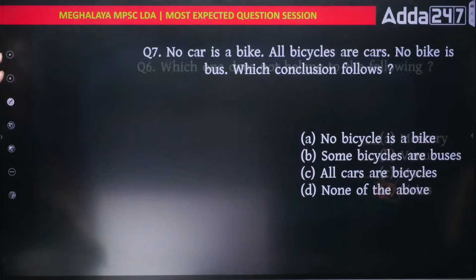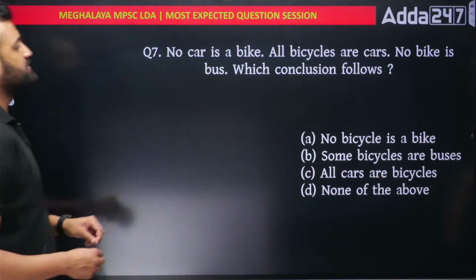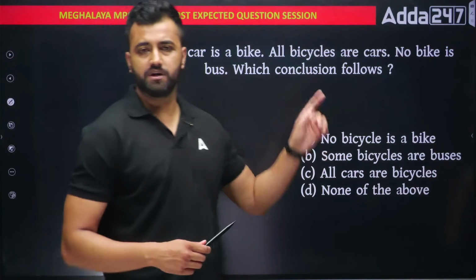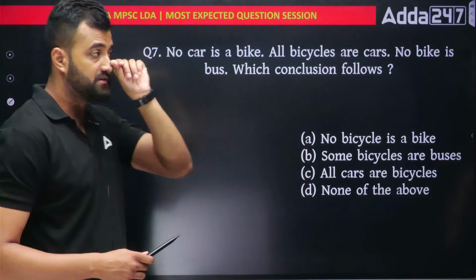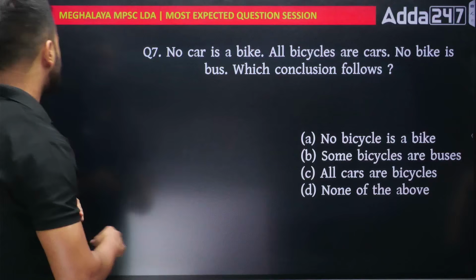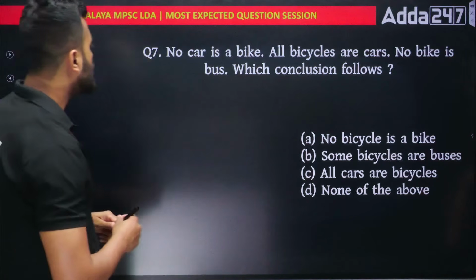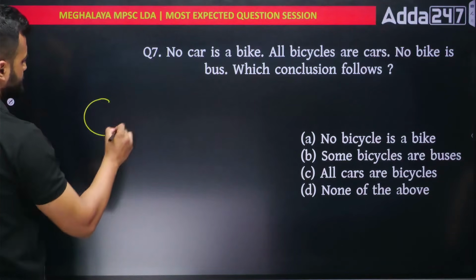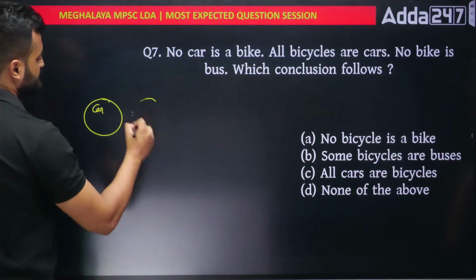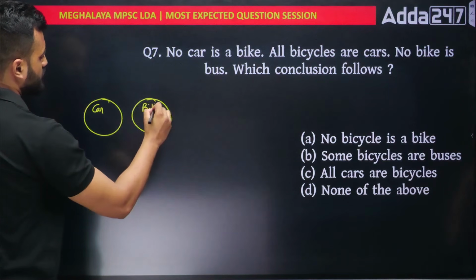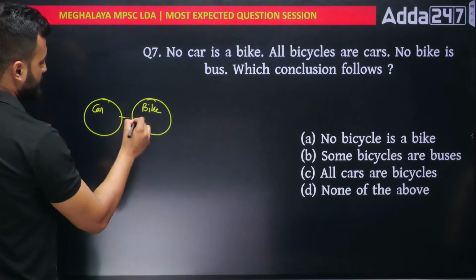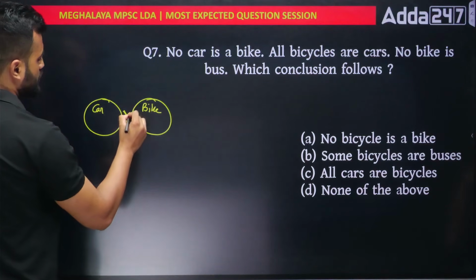Got it? Next. Okay, this is syllogism. So if you see, similar type questions have been asked in your previous year LDA, let's do it. In order to solve syllogism questions, you have to draw the Venn diagram first. No car is a bike. So in order to show no relation, we have to make a line and a cross in between car and bike. No car is a bike.